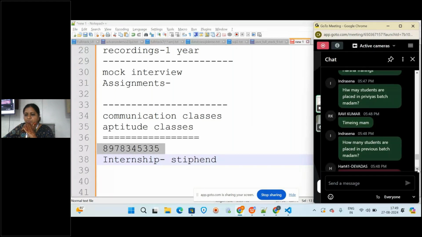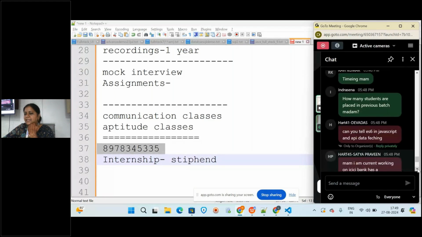Okay, how many students? See, it depends. We cannot tell like that. Those who come regularly and attend. Recently, we have also put it on Instagram and posted the success stories. You can just check with that. If the students are coming regularly and doing everything, definitely they will get the job, according to the opportunities provided.